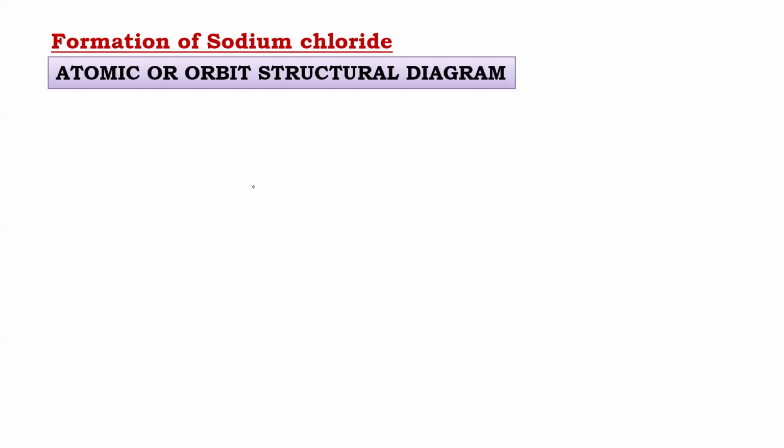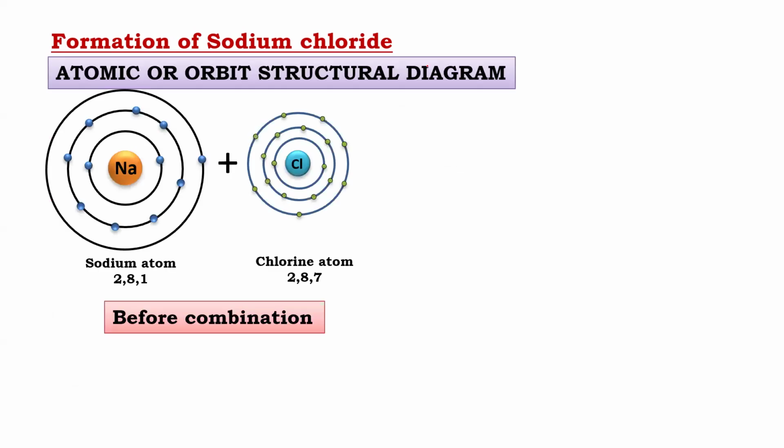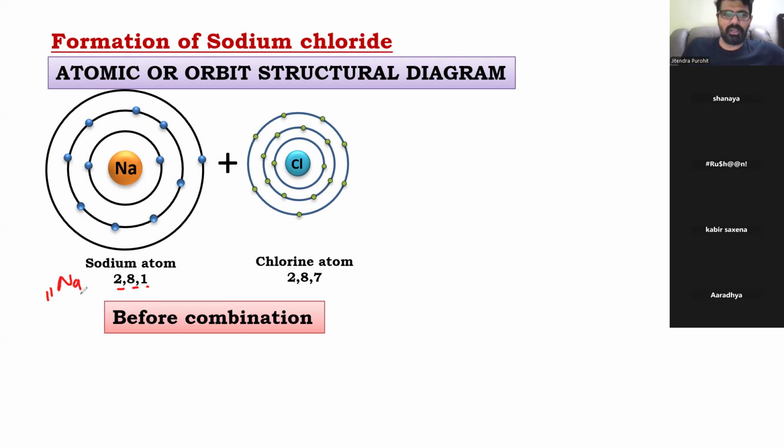Let us write. Atomic numbers. Can you see sodium? What is the electronic configuration? 2,8,1 or not? Sodium atomic number is 11 or not? Then chlorine atomic number is 17. So what will it do, beta? This electron, it will give to this one or not? Right? Yes. So look how it is giving.